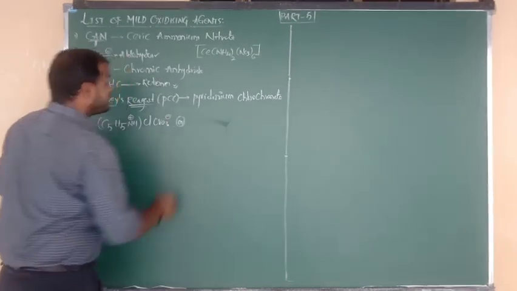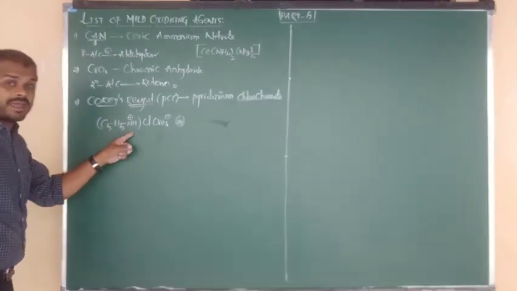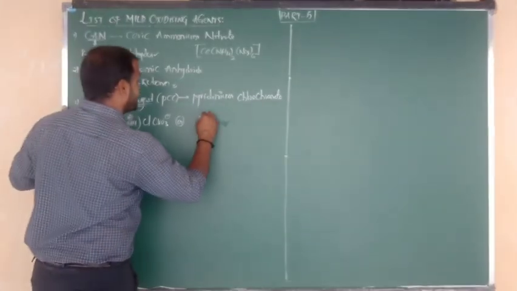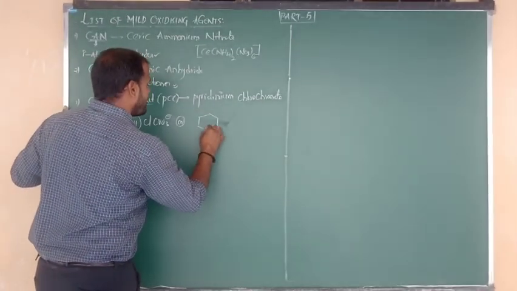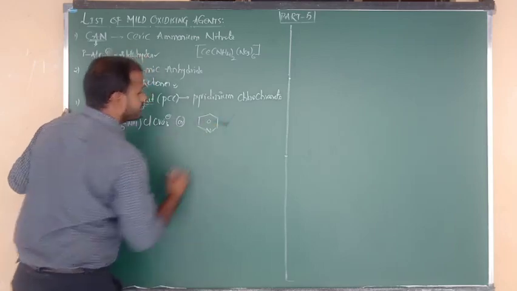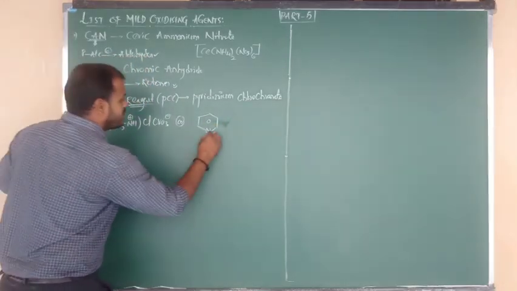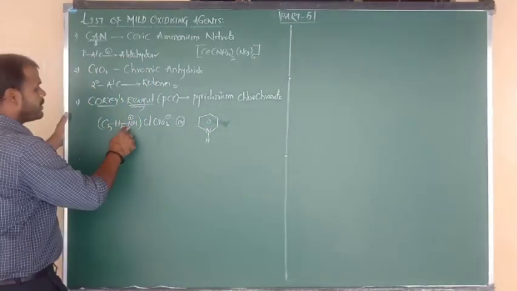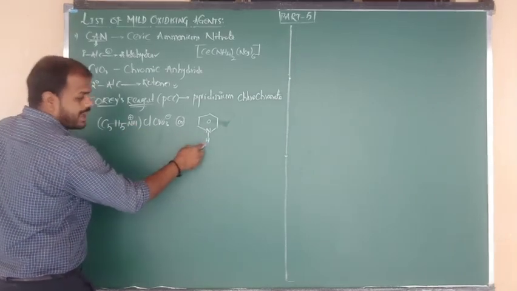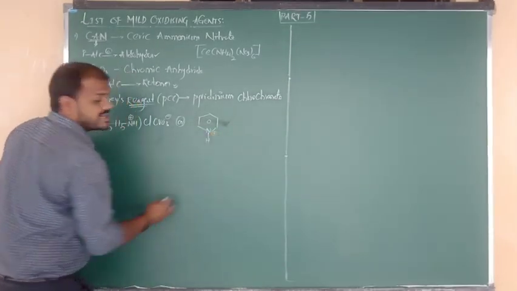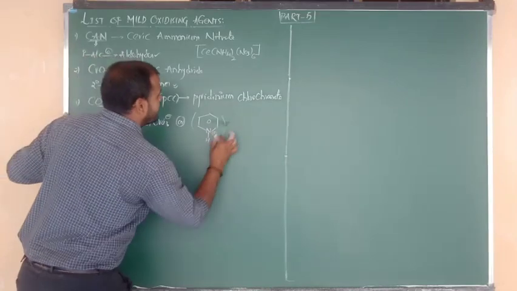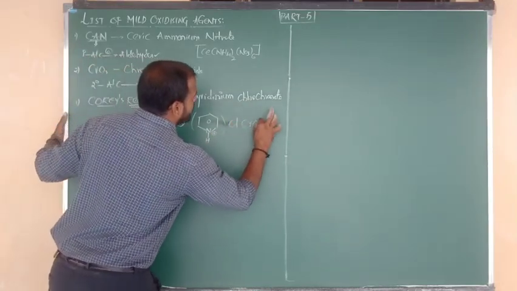Another formula we can also write: pyridinium looks like a benzene ring structure. I have written a benzene ring here, but the nitrogen is connected to H, and due to donation of electrons to the hydrogen, the nitrogen contains a positive charge. So this is your pyridinium chlorochromate.